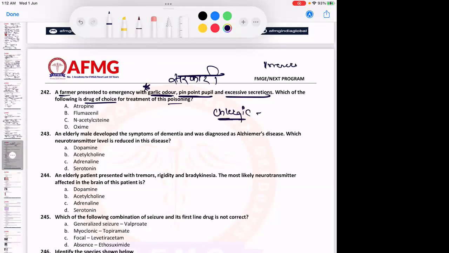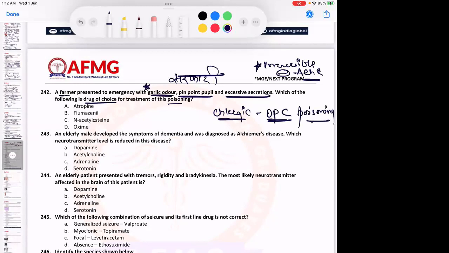It is due to an irreversible inhibitor of acetylcholinesterase enzyme. I told you garlic की smell arsenic में भी दिखता है, phosphorus में भी दिखता है. तीसरा जो बताया था, it was OPC, right? Organophosphate and carbamate poisoning. So here the diagnosis is OPC poisoning. Farmer insecticide पी के आएगा, तो क्या होता है insecticide में? OPC. So OPC, as we know, it is an irreversible acetylcholinesterase inhibitor.